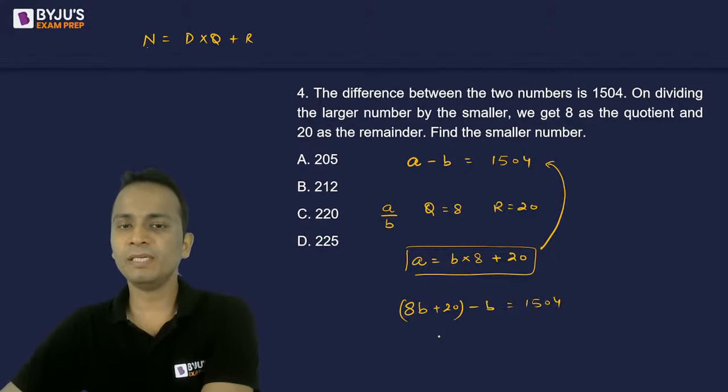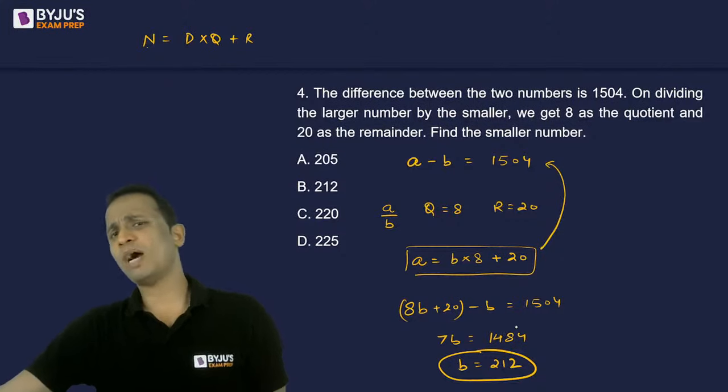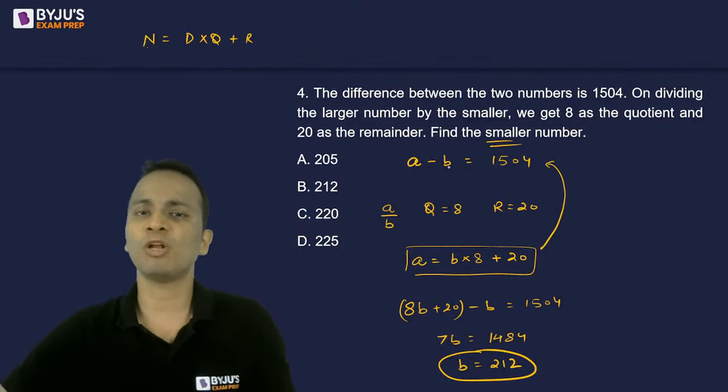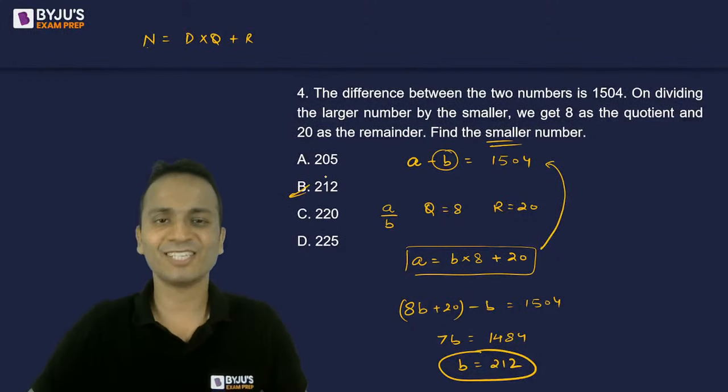So 7B is equal to, this will go on the right hand side, 1484. The value of B is 212. So 212, the value of B. Let's see what value do I have to calculate. We have to calculate the smaller number, which is B. So yes, 212. Correct answer is option B.